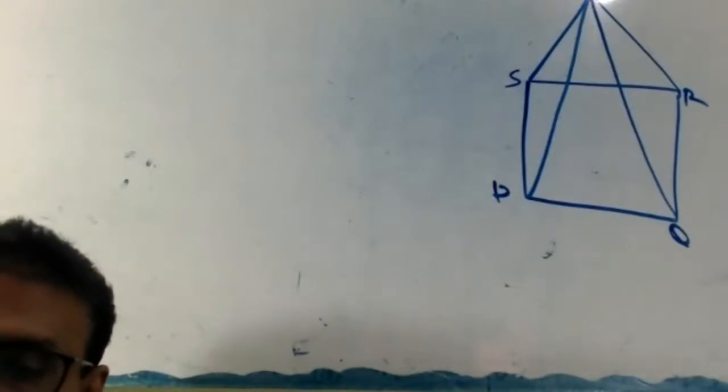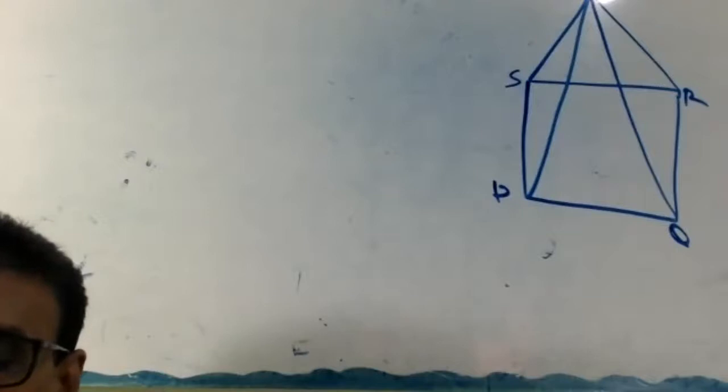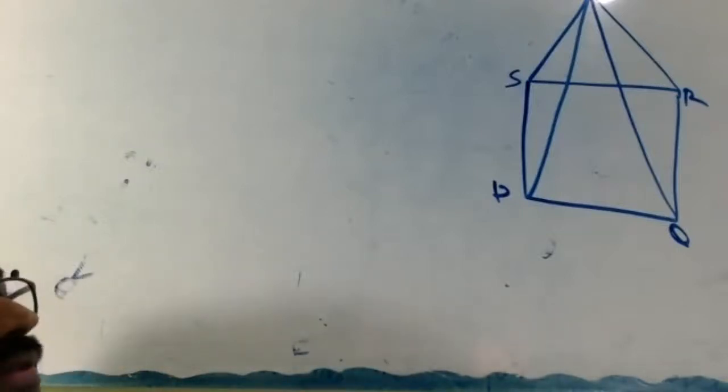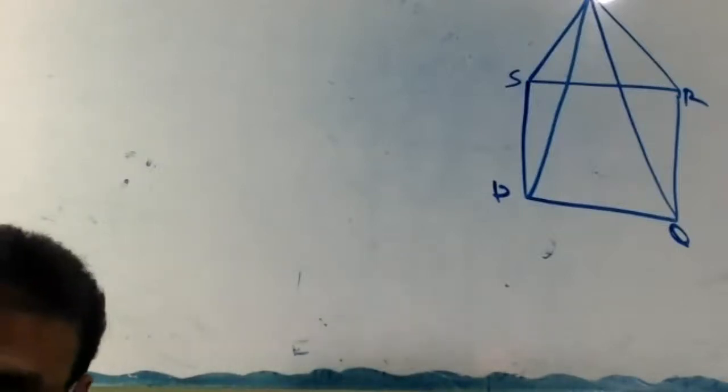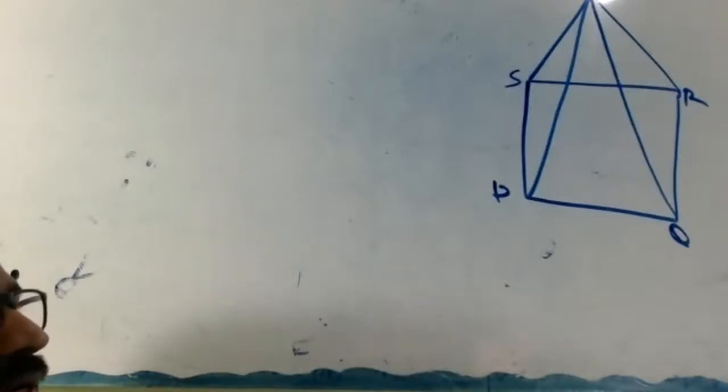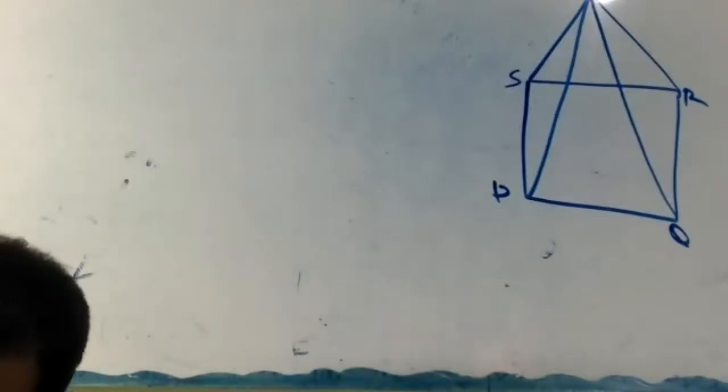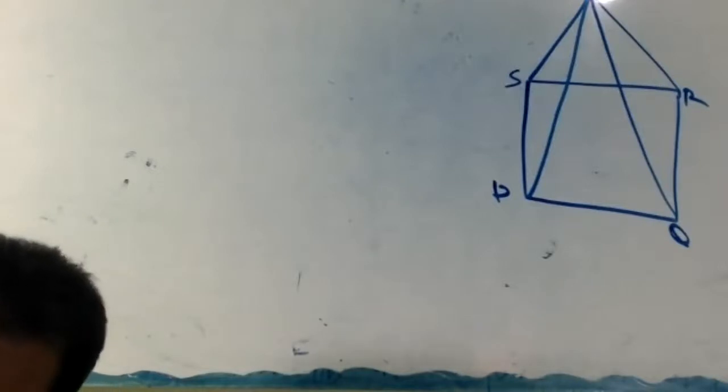This figure is here. PQRS is a square. TSR is an equilateral triangle. Prove that PT equal to QT. Then, okay, you try now.